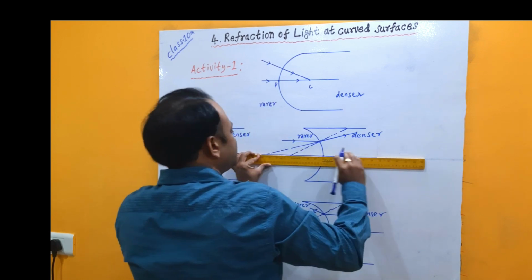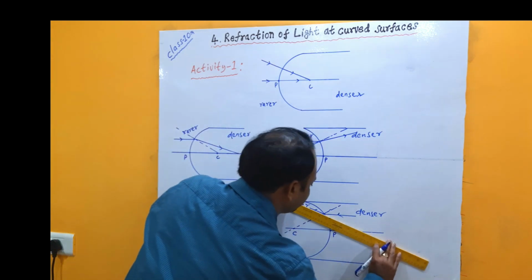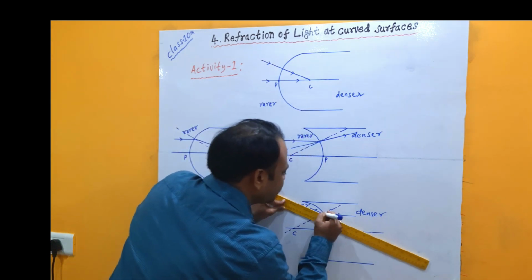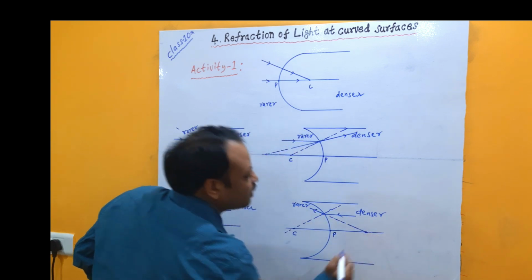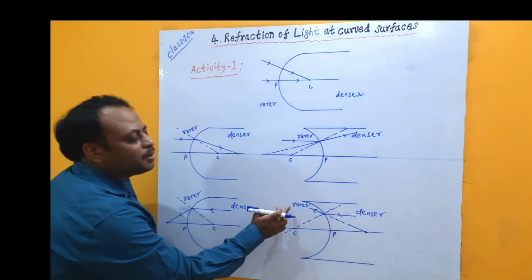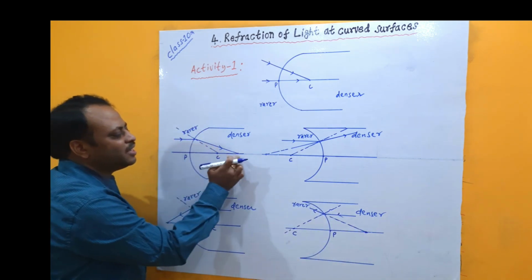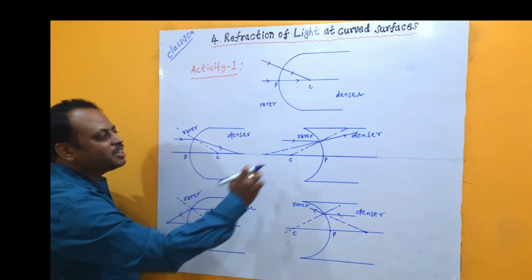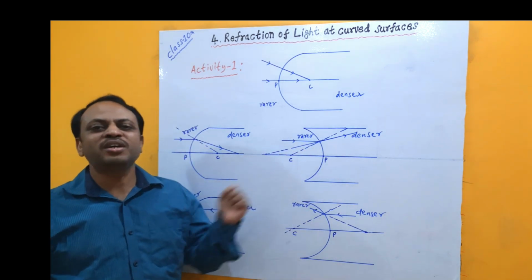So this point on the principal axis, as well as this light ray path extended back, meets the principal axis at one point. The path of the refracted ray which is meeting at one point on the principal axis can be called the focal point in the case of a curved surface.